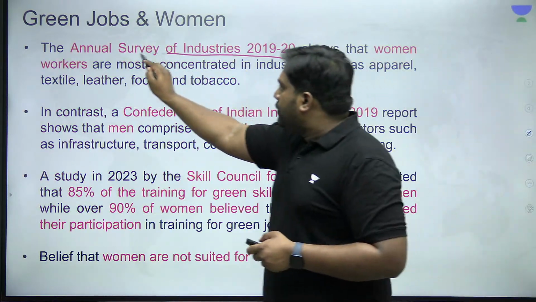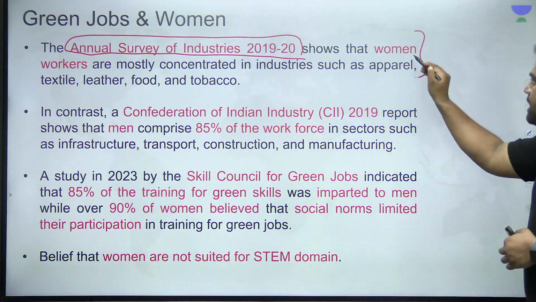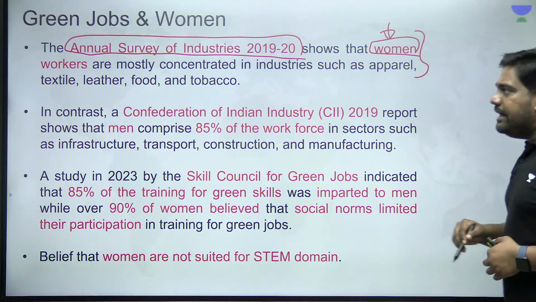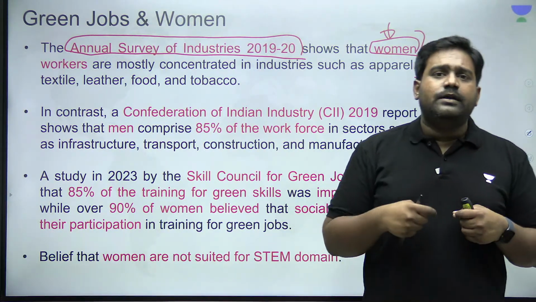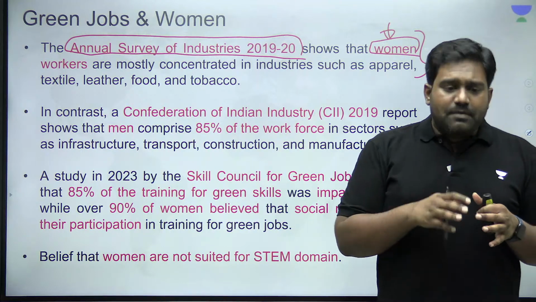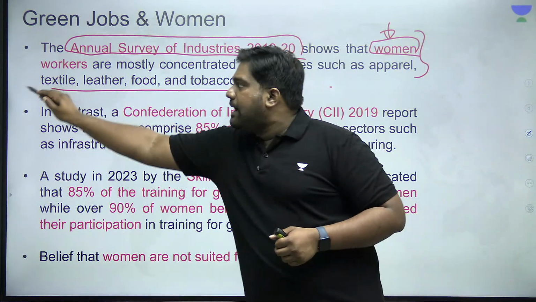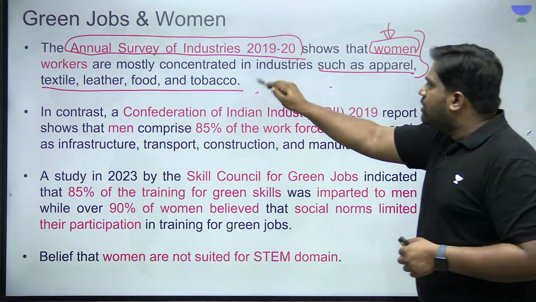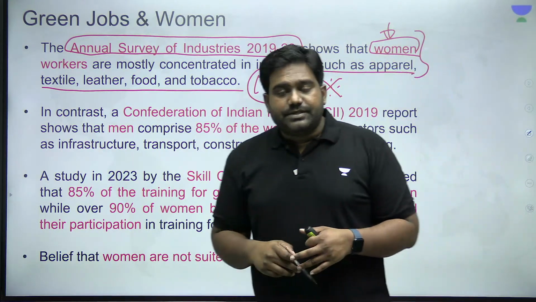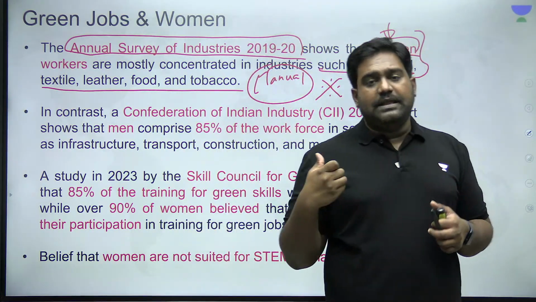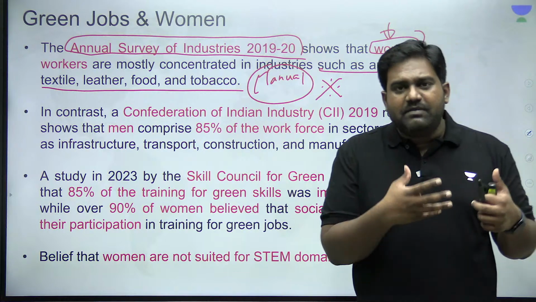See, according to this report, the annual survey of industries report, workers who are women are primarily employed in certain specific sectors. Women workers, especially in low skilled, low paying jobs, right? So women are concentrated in few specific sectors like textiles, apparels, food and tobacco, leather, especially where more manual labor is involved. And these are not exactly the green sectors. You will not see the green transition happening in these sectors to that extent. So green jobs are not going to get created in these sectors. It will be, but it will be very minimal.